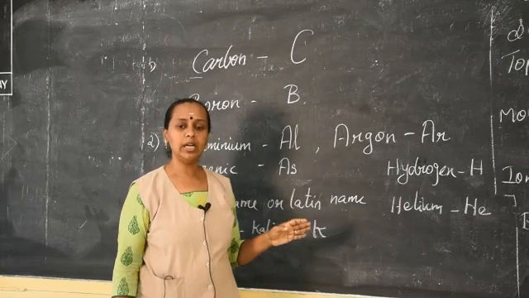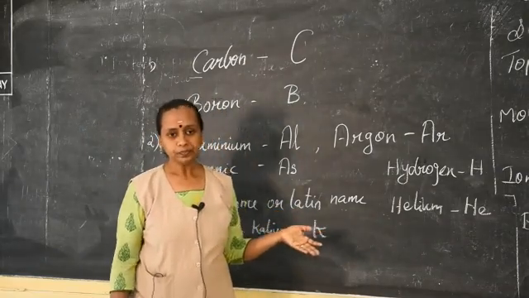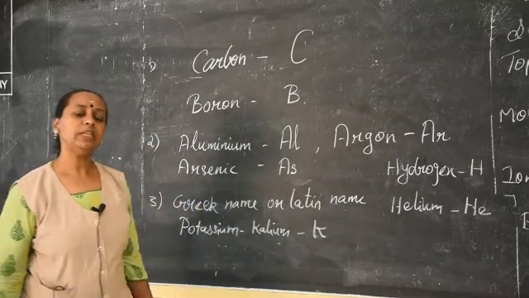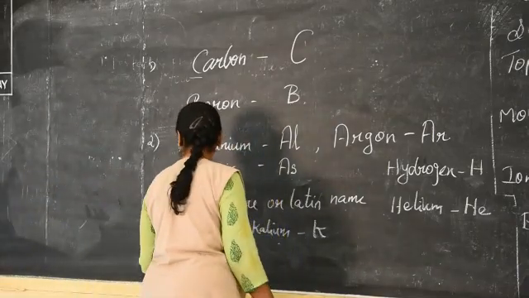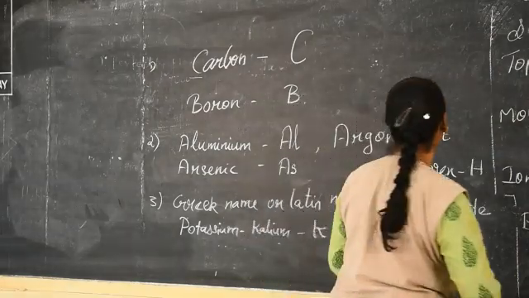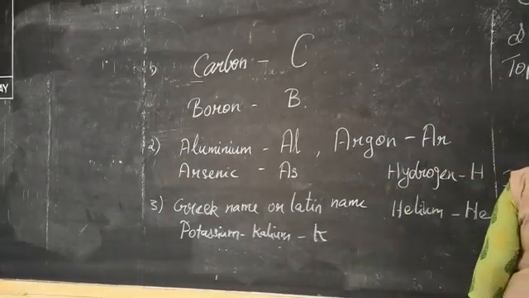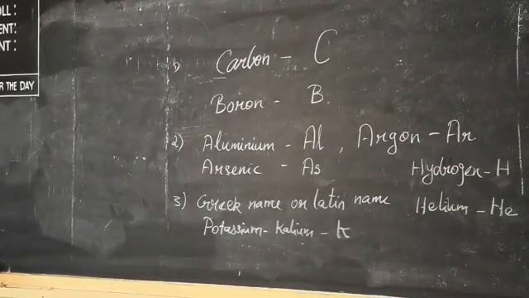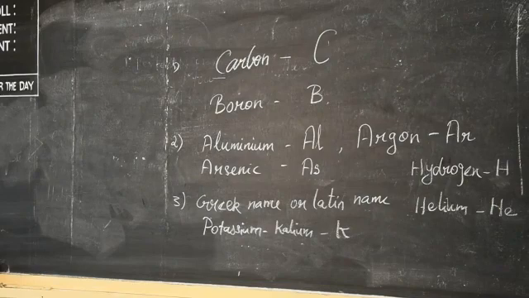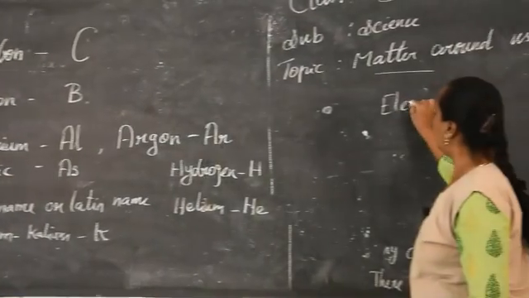Next, we are going to learn about compounds. Before the compounds, we will learn about the types of metals and non-metals. As I said, there are 118 elements. Some may have the properties of metals, some may have the properties of non-metals. So elements are classified into three types.